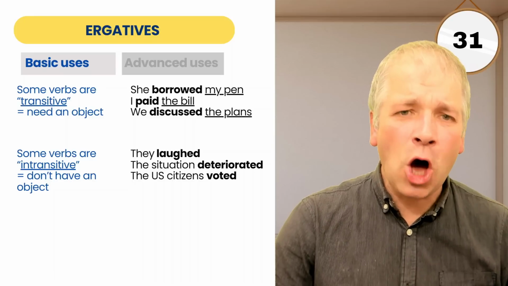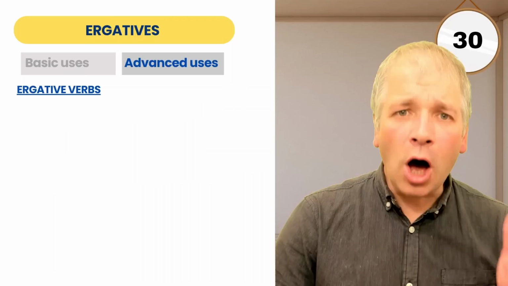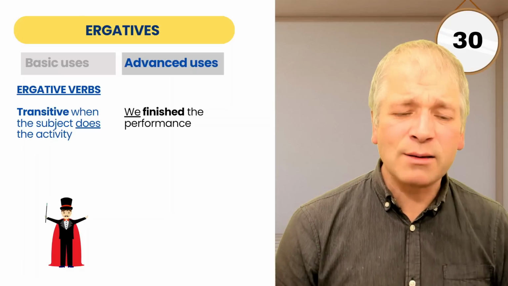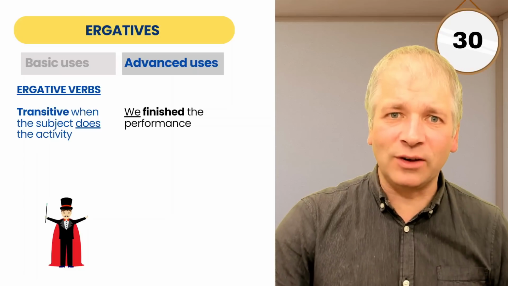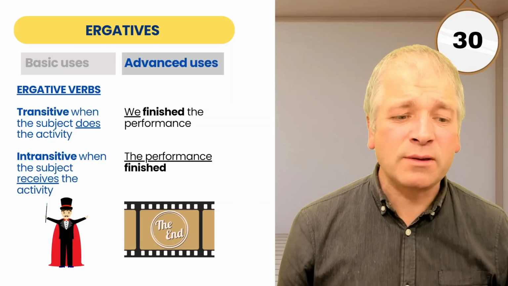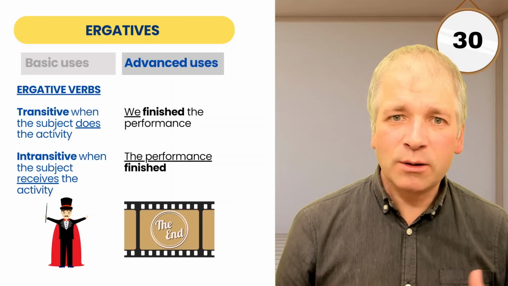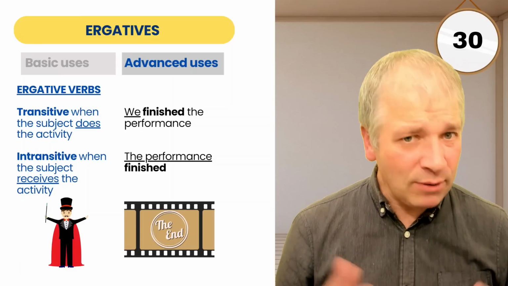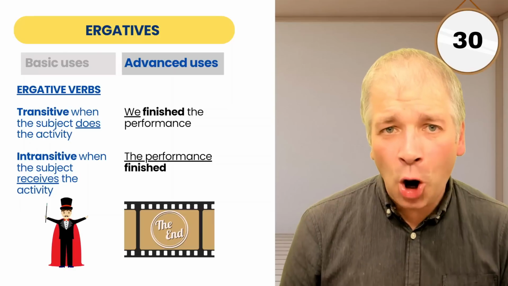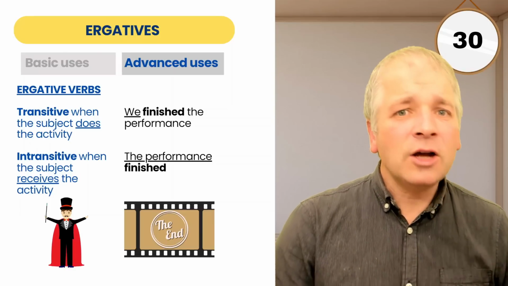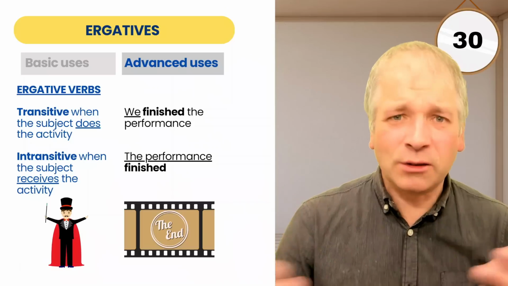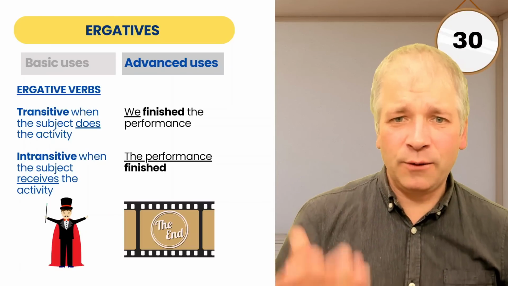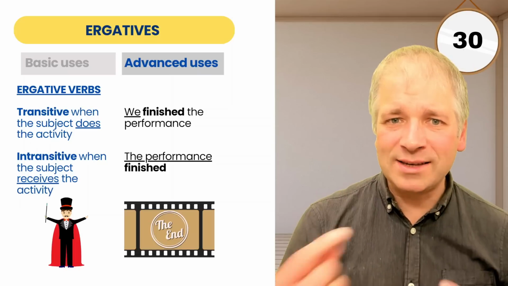So where does the ergative side come into this? Ergative verbs do something unusual because they are transitive when the subject does the activity, but they're intransitive when the subject receives the activity. Consider the examples here. We finished the performance. Here it's transitive. The performance is the object. And we do the activity. Who did the finishing? It was we. We actually did something, and finished describes the activity that we did.